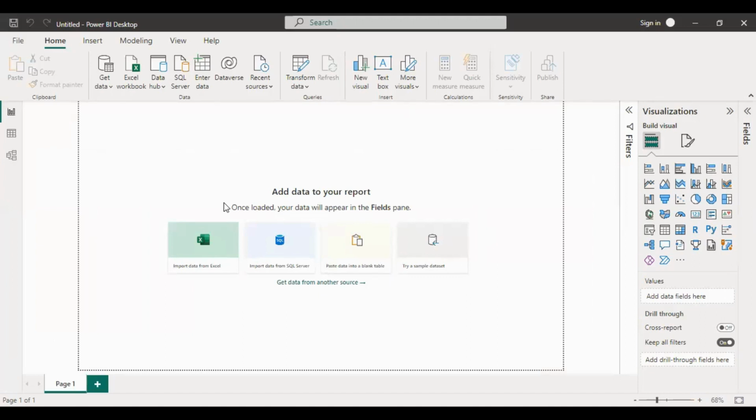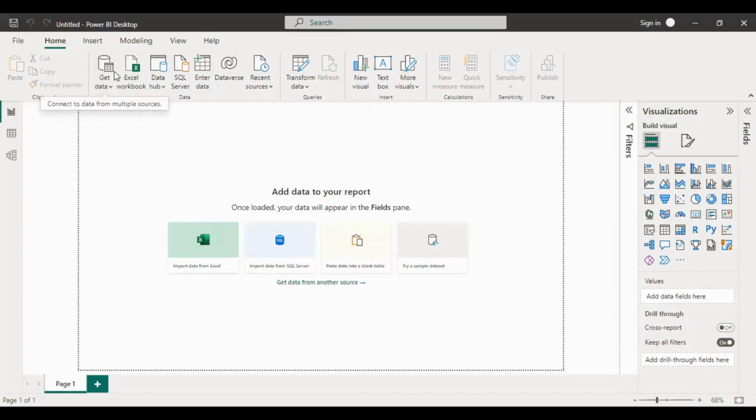After installing Power BI and opening it, there is file, open Power BI. Power BI Desktop interface. The report has 5 main areas. First one is the ribbon.